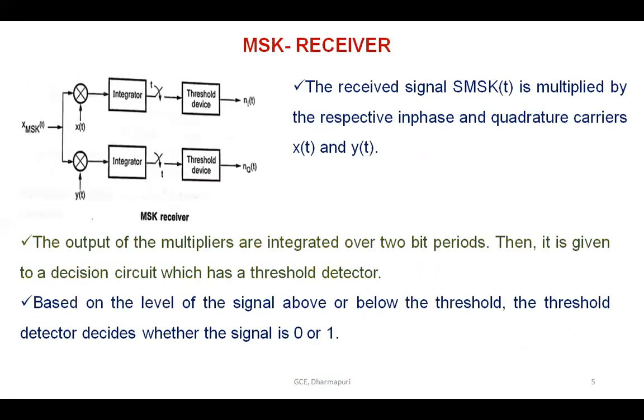This is the MSK receiver. The received signal s_MSK is multiplied by the respective in-phase and quadrature carriers x(t) and y(t). The outputs of the multipliers are integrated over 2 bit periods. Then it is given to a decision circuit which has a threshold detector. Based on the level of the signal above or below the threshold, the detector decides whether the signal is 0 or 1.